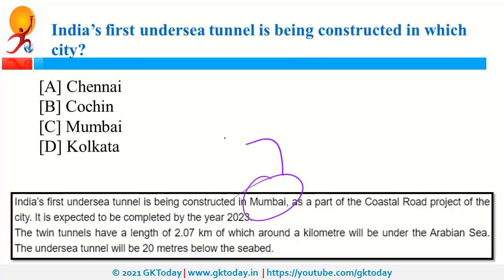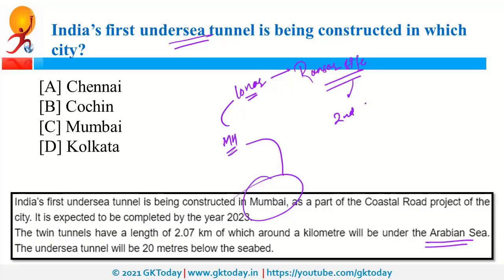Mumbai is in Maharashtra, and this is going to be India's first undersea tunnel, and this will be under Arabian Sea. Recently, Maharashtra was in news as Lonar Lake was included in the list of Ramsar sites. Ramsar is a convention for wetland preservation and conservation. Every year on 2nd of February, World Wetland Day is celebrated. Ramsar is a name of place and it is in Iran.